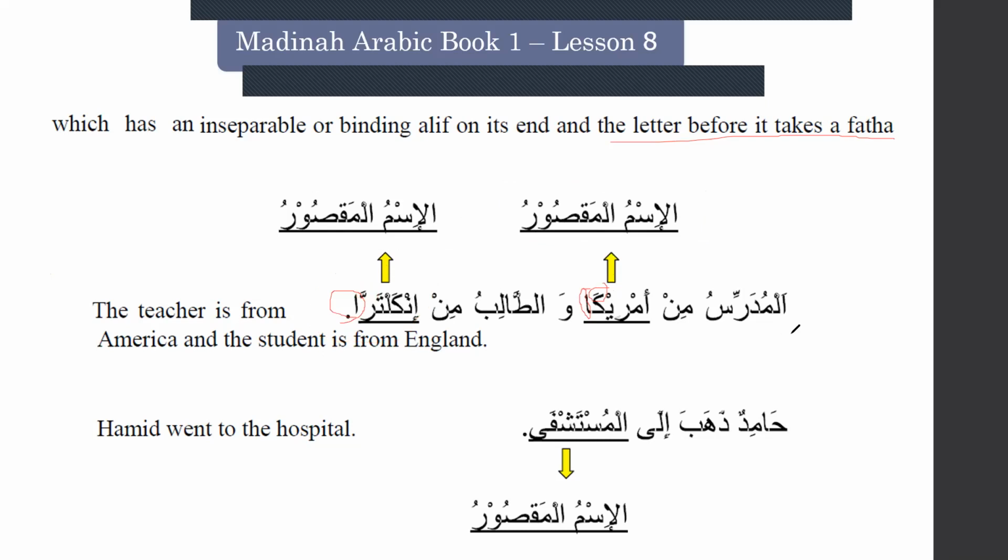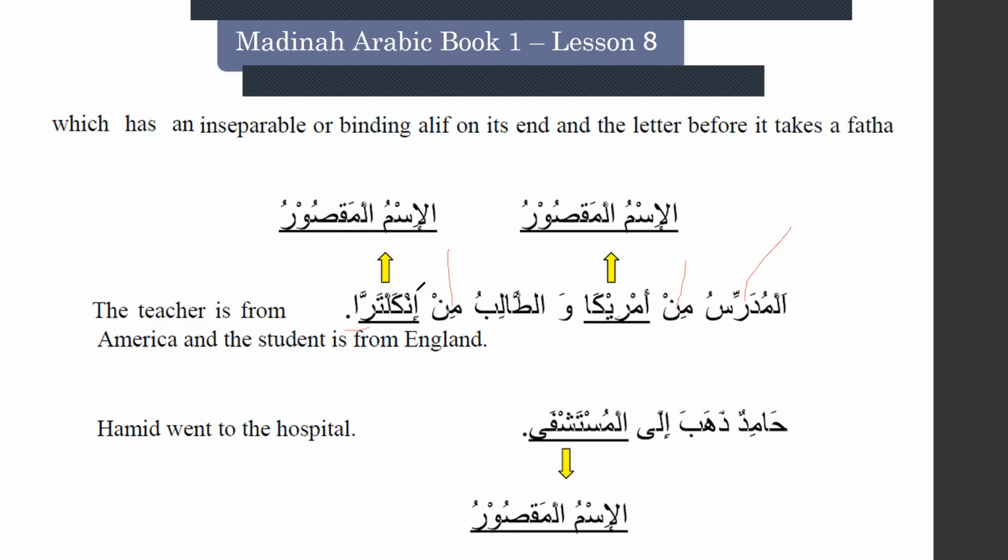So in this example, al mudarrisu min Amrika, the teacher is from America. This is ismul majrur, but we will not give kasra. Why? Because this is ismul maqsoor. Then next, at-talibu min Inkaltara, the student is from England. You see, min is harful jar, so it's supposed to be Inkaltari.